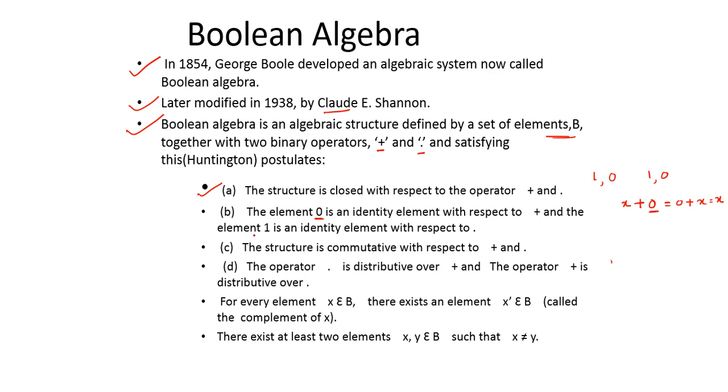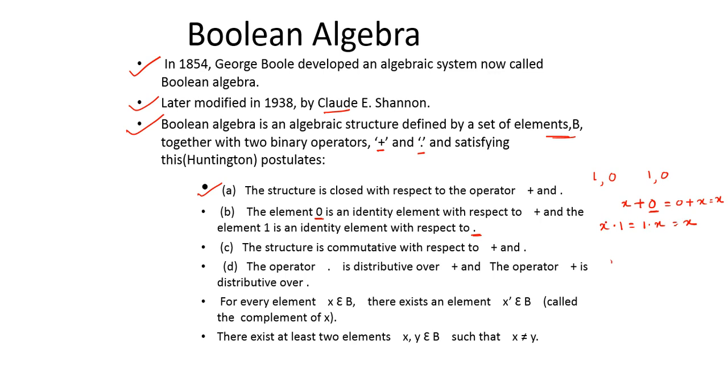Next, coming to 1. Element 1 is the identity element with respect to the dot operator. Let us check that also. x dot 1 equals 1 dot x equals x. Now this x value may be 1, may be 0. If I take 1 dot 1, it is 1. 1 dot 1 is 1. I have taken x as 1, and I get 1.